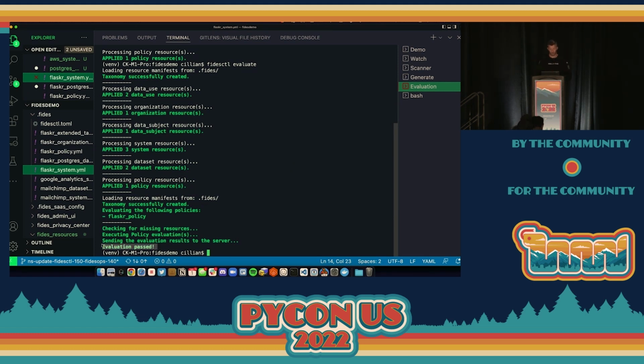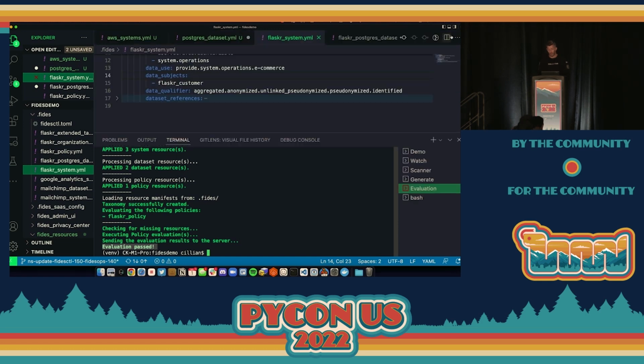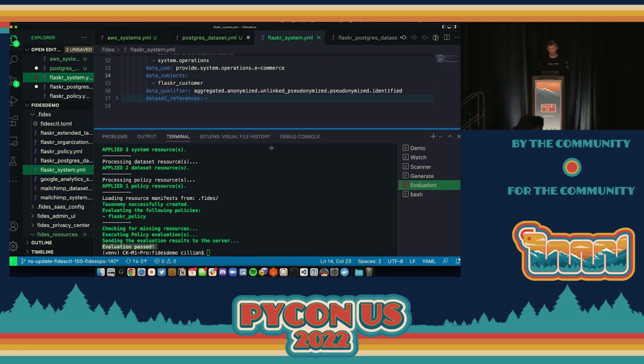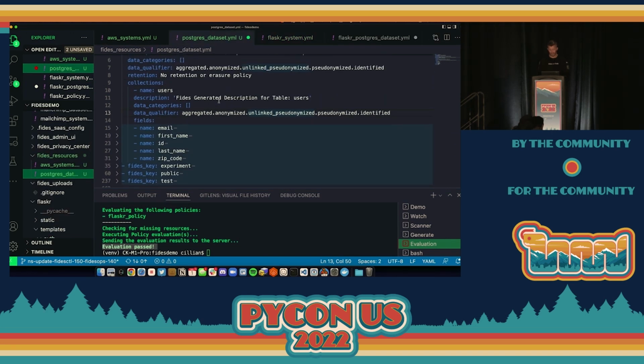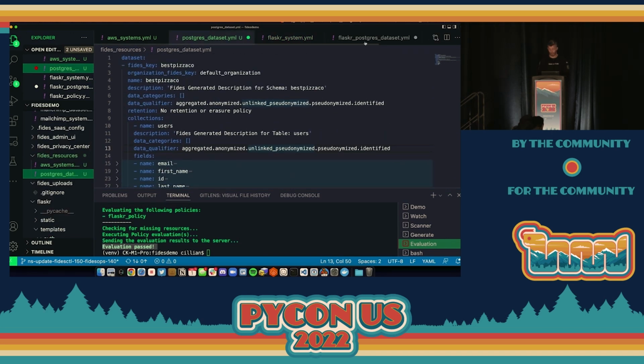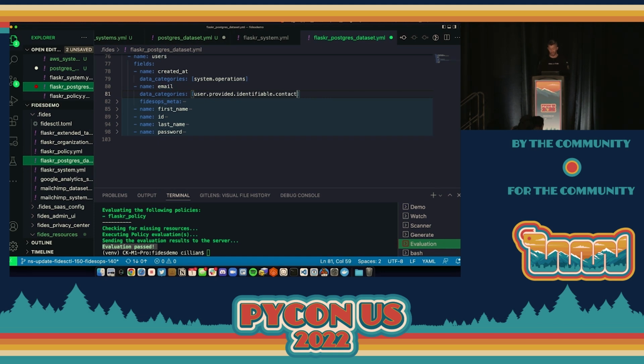So code's checked in. Now let's imagine for a moment that I'm working away as a developer on this e-commerce application. I actually decide what we're handling here is not going to be an email address. It's actually user provided identifiable health and medical data, okay? So this email address is actually some kind of health and medical data. And now I attempt to check it in again.